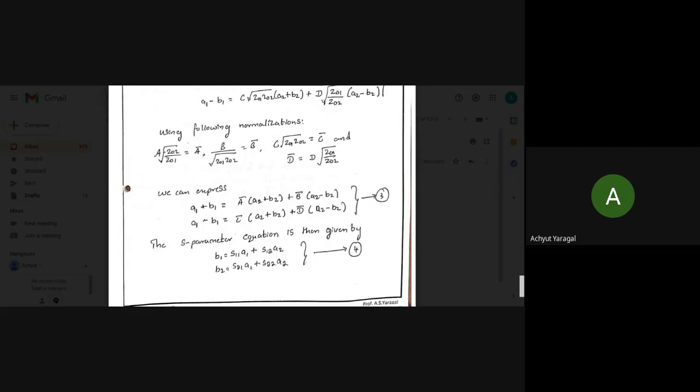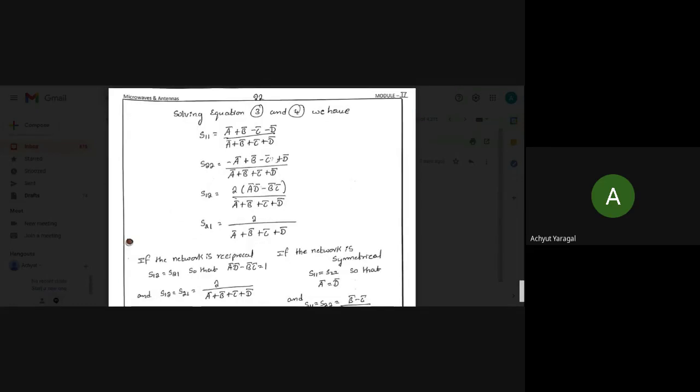Now, if we compare this with the standard S-parameter equation, that is b1 equals S11 a1 plus S12 a2, or b equals S times a, then what does my equation give for S11? S11 is equal to A bar plus B bar minus C bar minus D bar, divided by the whole A bar plus B bar plus C bar plus D bar. In the same way, we will get S22, S12 and S21.